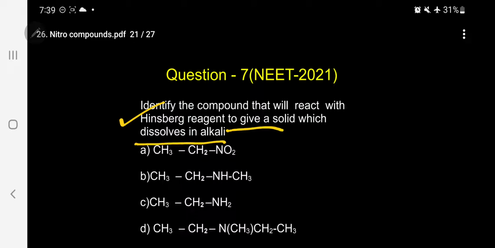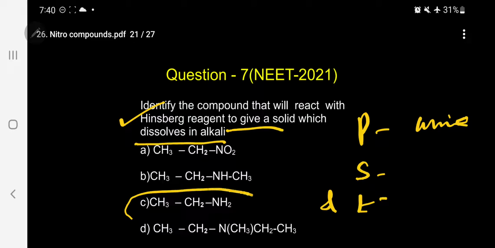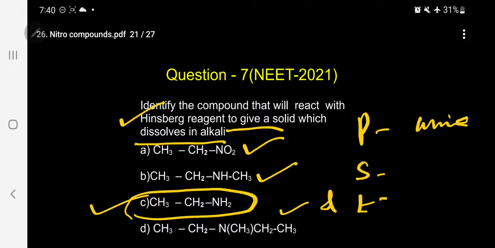So this reagent is normally used to differentiate primary amine, secondary amine, and tertiary amine. Separation of this mixture we have to do with the help of so many reagents. One of the methods is the Hinsberg method. This is applicable only for amines. So the simple answer is ethyl amine, because this is a nitro compound, this is a secondary amine, this is again tertiary. So suitable only for primary.